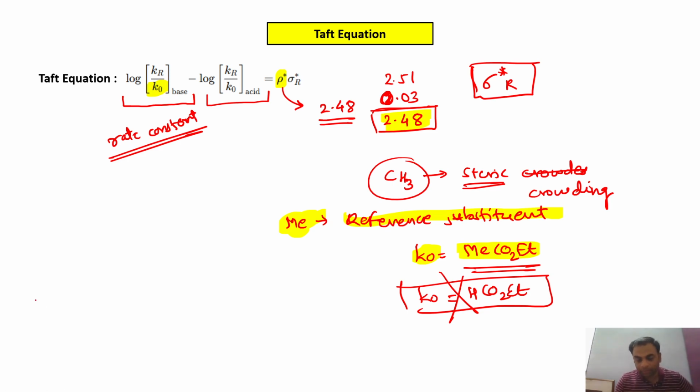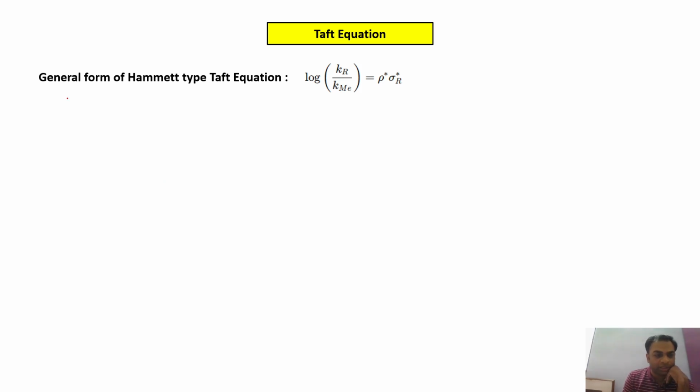Now this Taft equation is for the ester hydrolysis of aliphatic esters. If we want to compare a series of various reactions, not ester hydrolysis, where R is an aliphatic group, then we can use this general form of the Hammett type Taft equation.